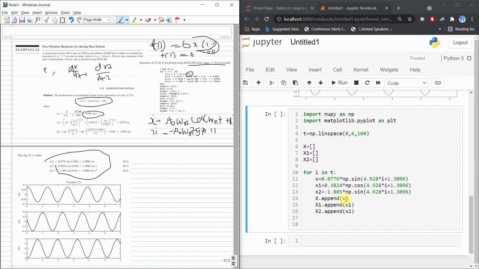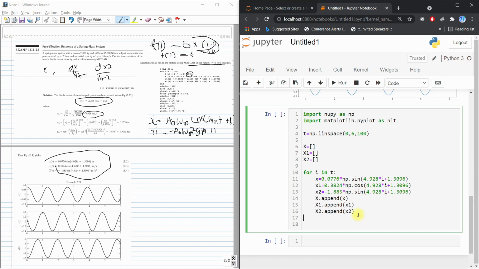And this is x dot append x. What does it mean? It will start at 0 seconds, so whatever the x value at the 0th second is, it will store in this empty array. Suppose it starts with 1, it will store the x value of that 1 second here. So on every iteration of the for loop, it will store in this empty array.